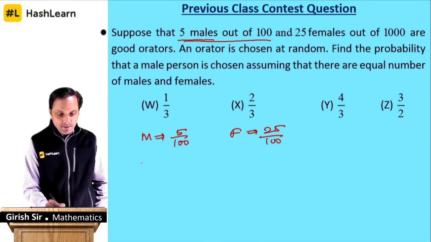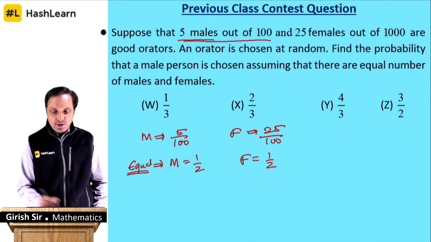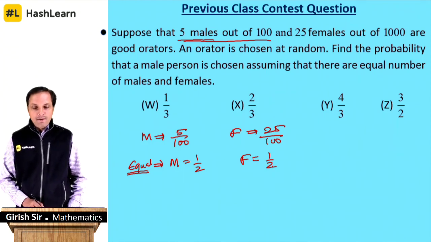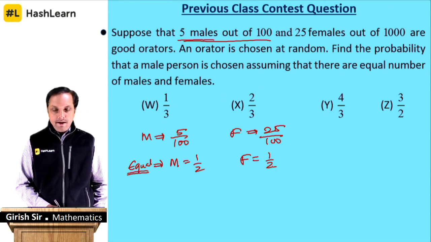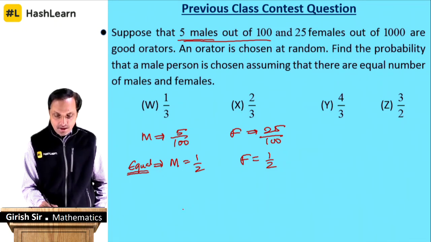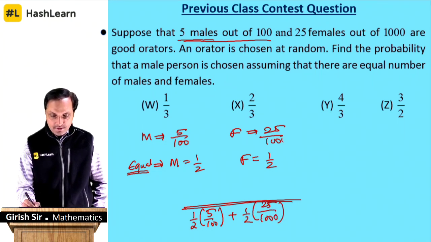You know, equal numbers, so they are equal. What is the meaning of equal? Selecting a male is half, and selecting a female is also half. So how to do this? Sample space: half times 5 by 100, this is for males. Half times 25 by 1000, this is for females.